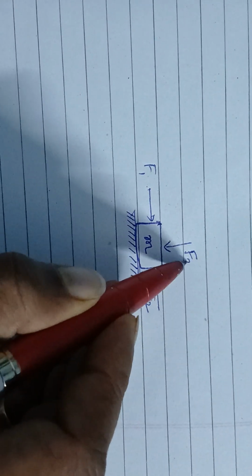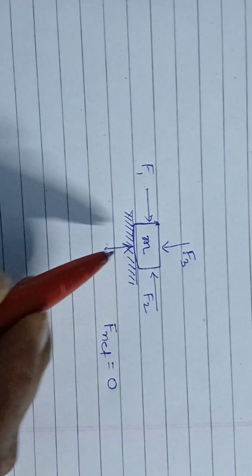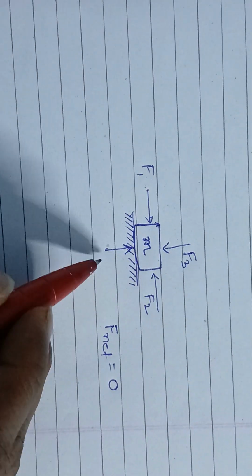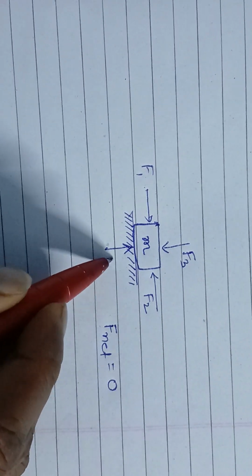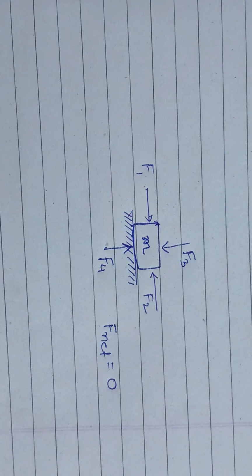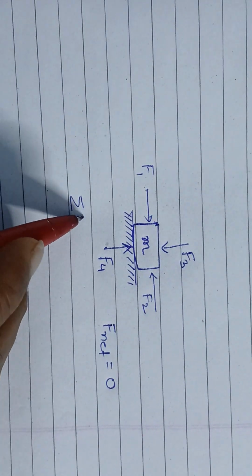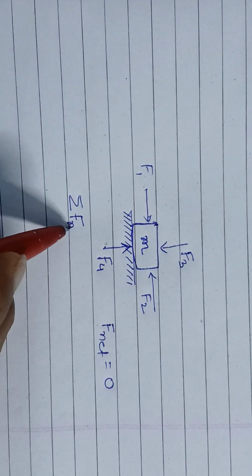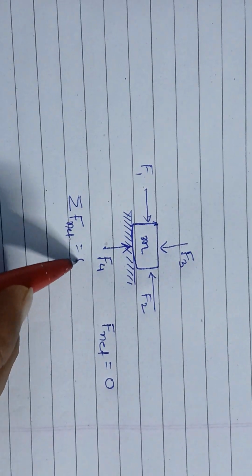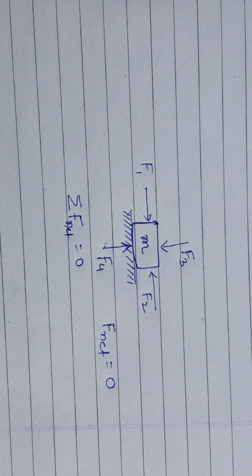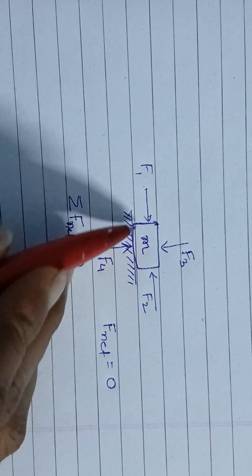Suppose this is F3, and this is the normal reaction force on the body by the ground, and let's suppose this is F4. So it means the summation of all forces, F net, must be 0 if this body is at rest.